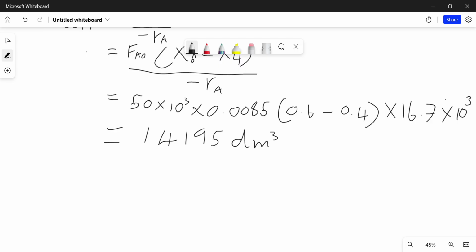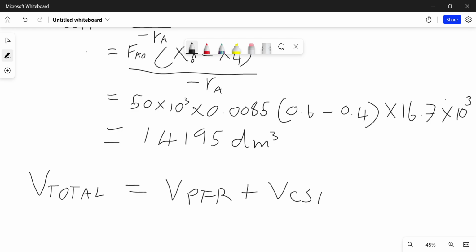You work it out, and to total up everything, this is the volume of the CSTR. The total volume required in C is going to be given by the volume of the PFR plus the volume of the CSTR. Then you can compute the total volume. That's how you figure out the first question.